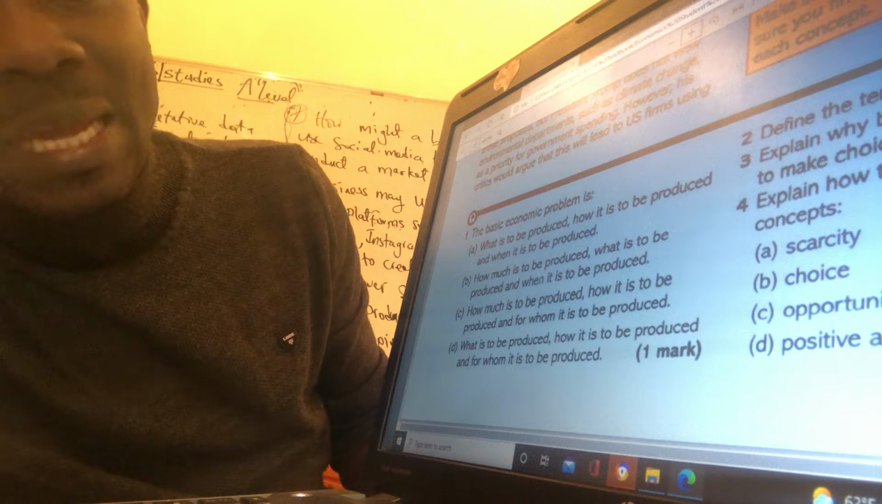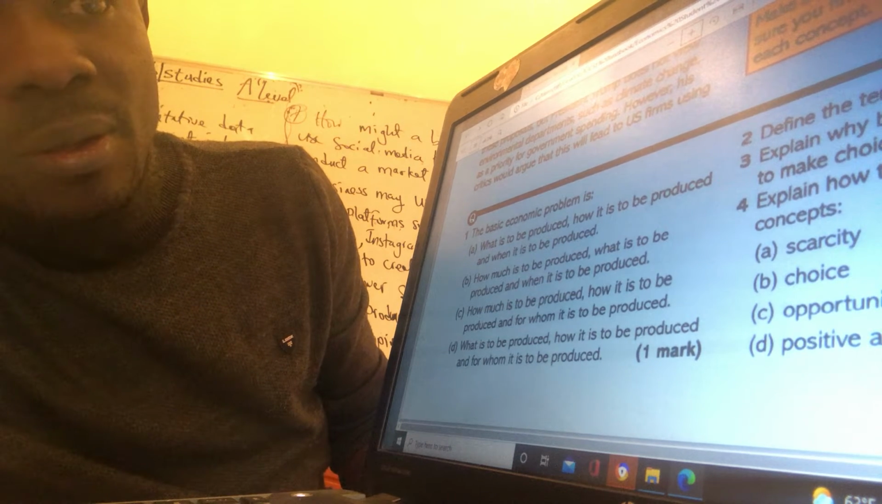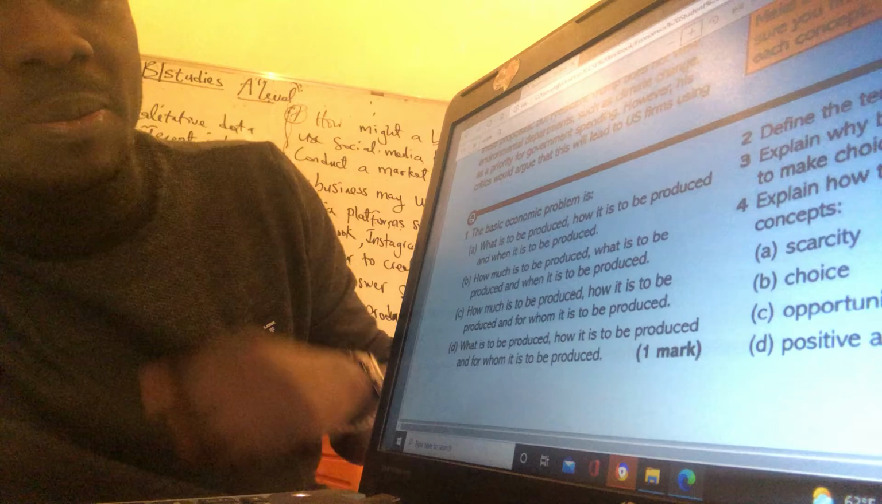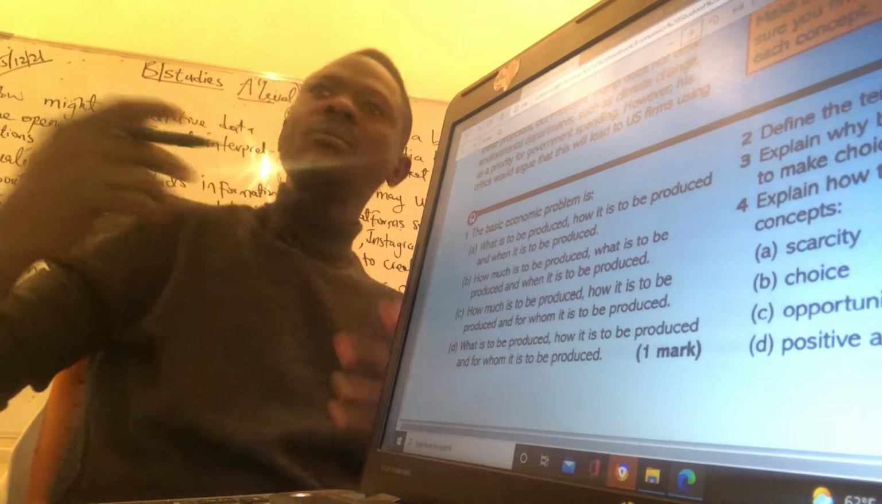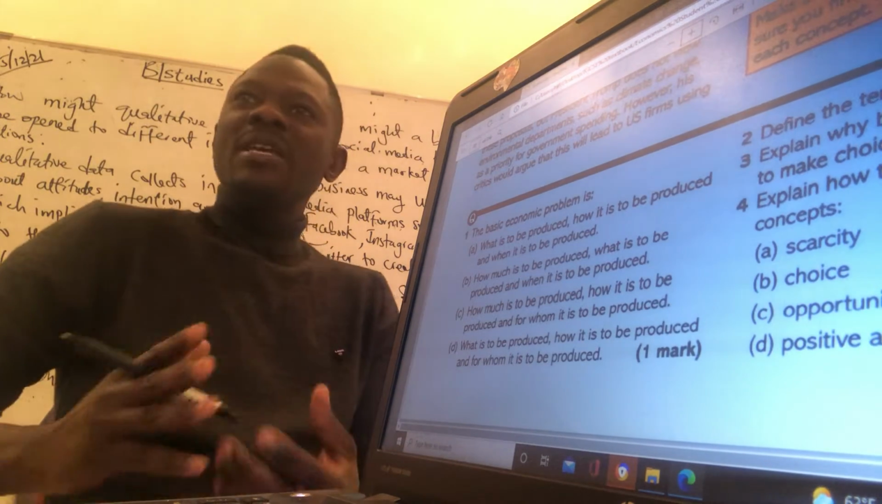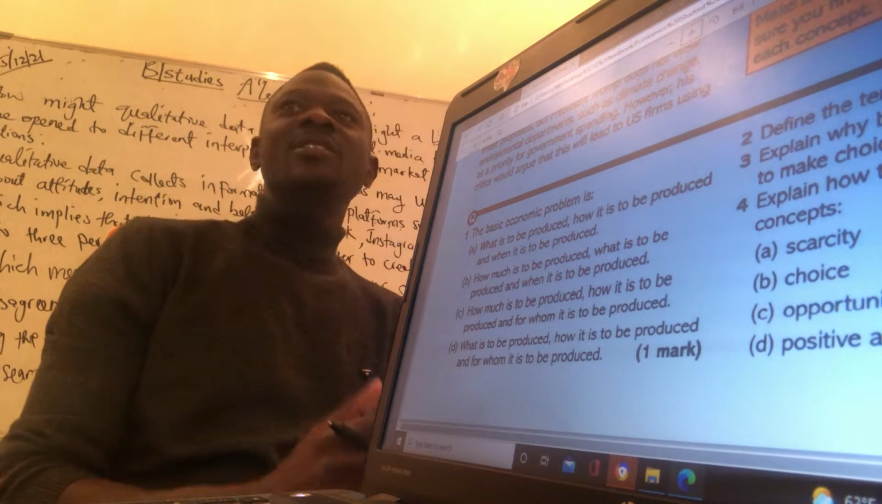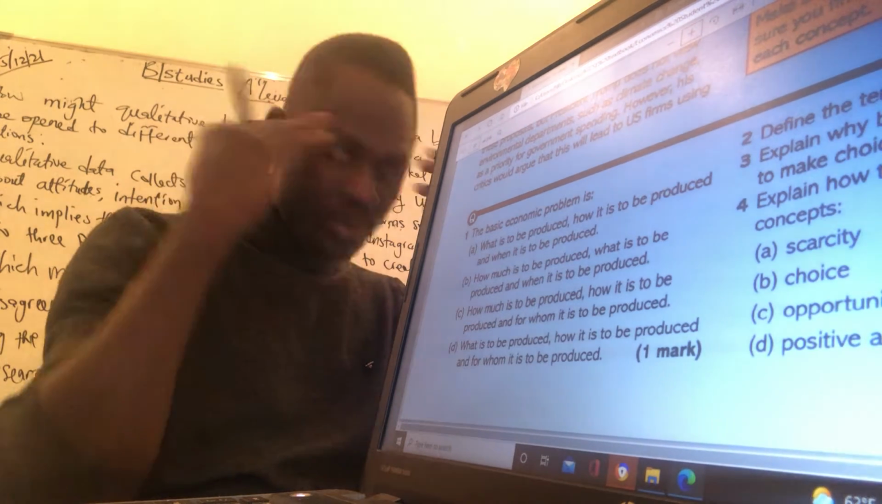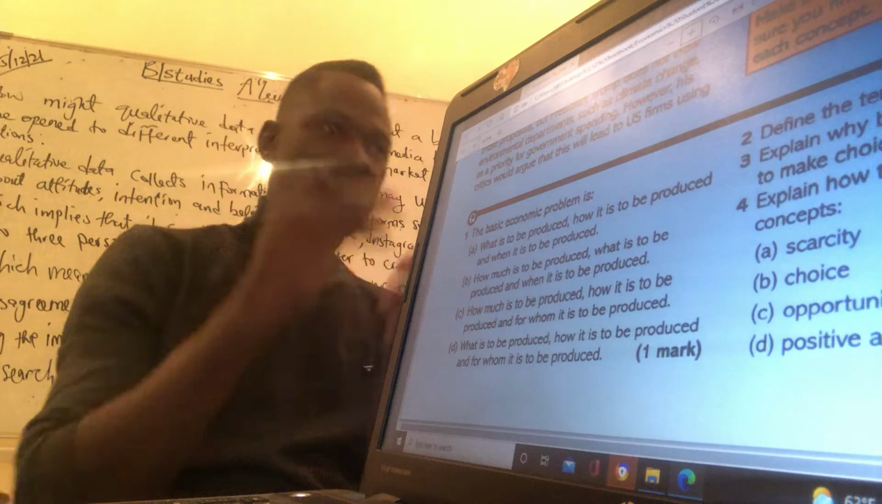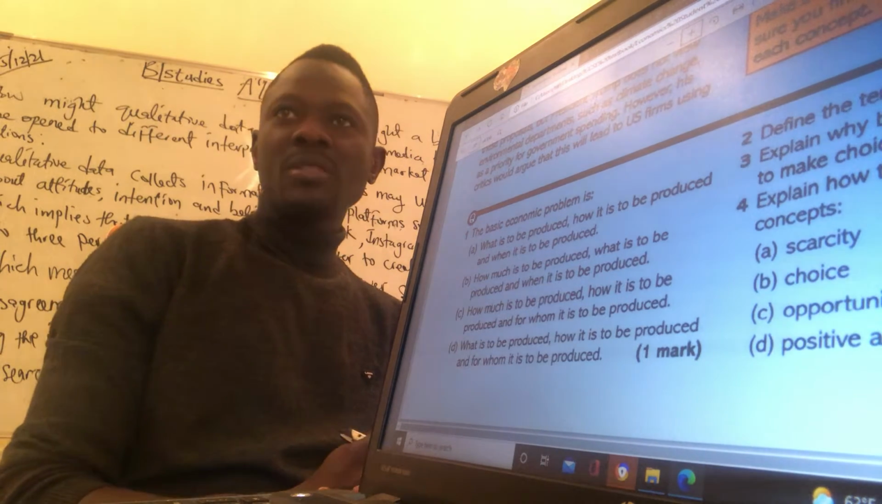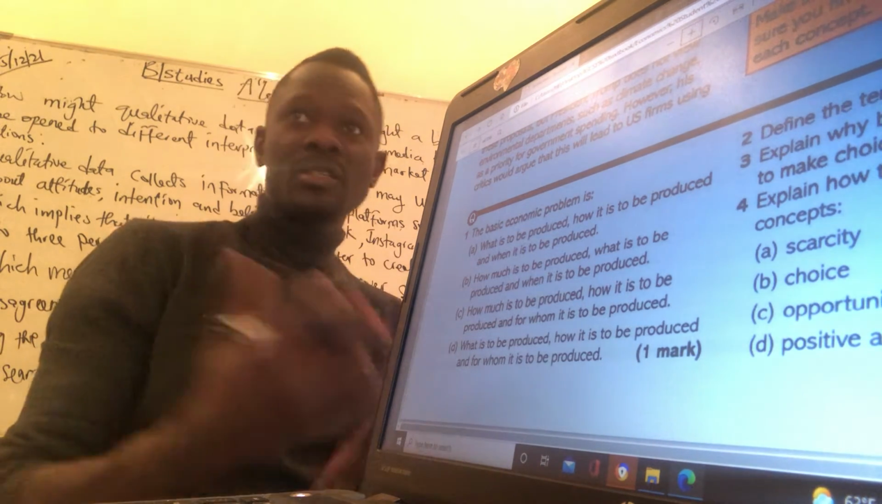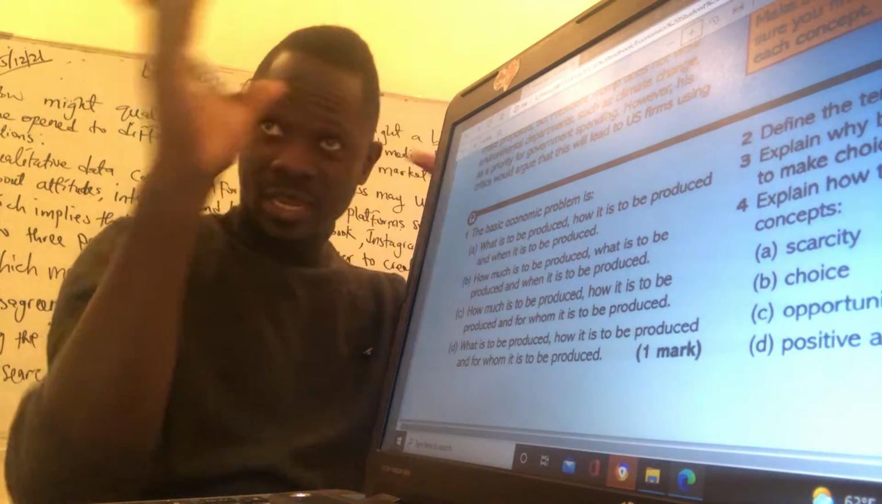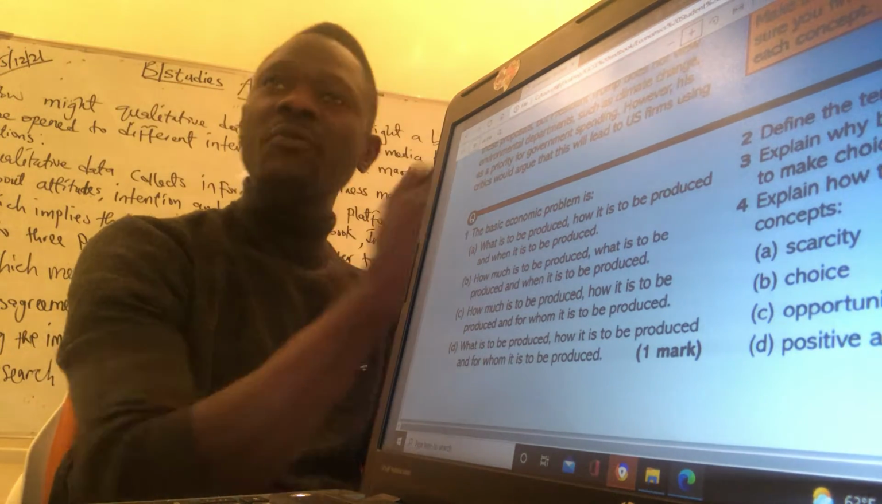Then number 4, right? Explain how the passage demonstrates the following concept. Scarcity. What is scarcity? Scarcity means resource allocation is not enough. That means there is a problem about resource allocation. Limited resources, unlimited wants. So that is scarcity, a layman's or literal definition for scarcity.